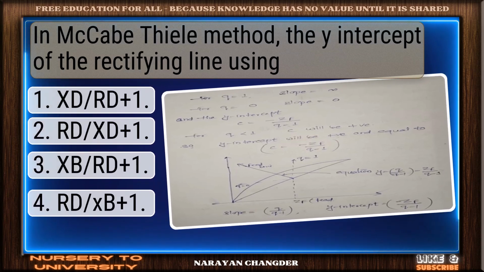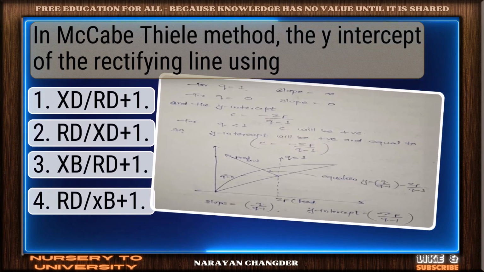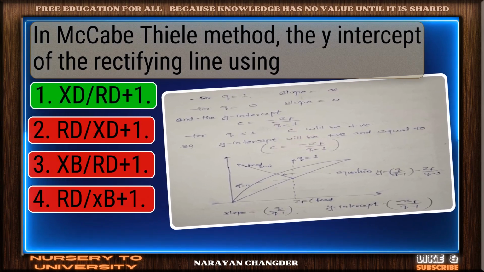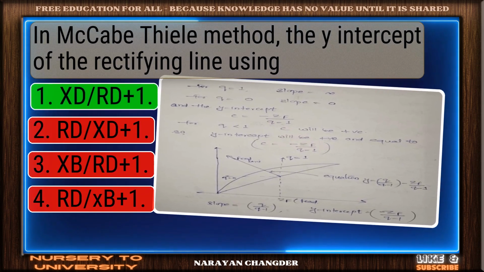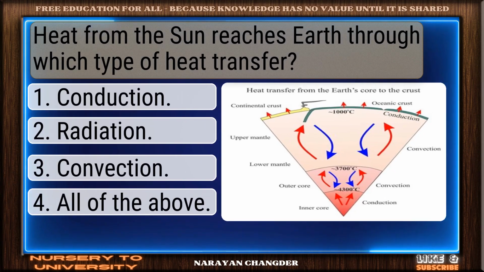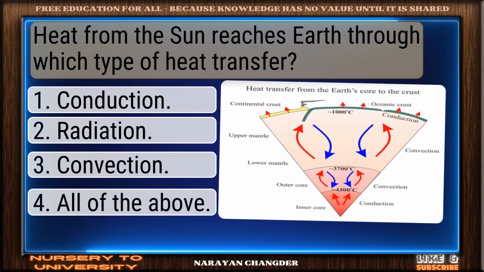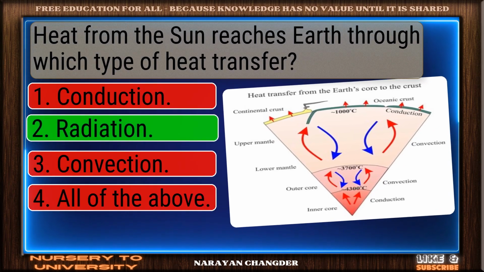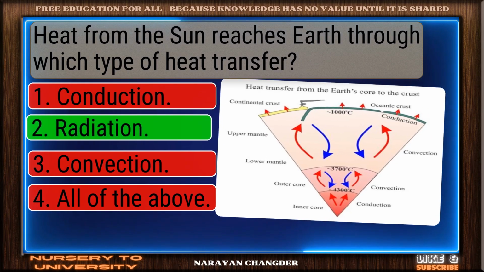In McCabe-Thiele method, the y-intercept of the rectifying line using... Clear logic, your choice xD/(R+1) is sound and 100% true. Heat from the sun reaches Earth through which type of heat transfer? Valid point. Radiation is true.